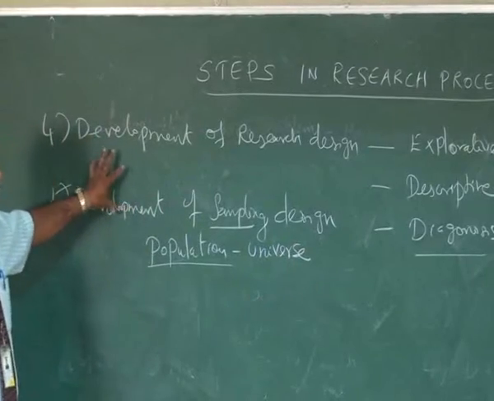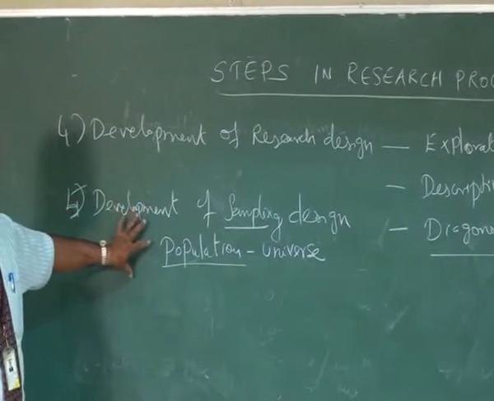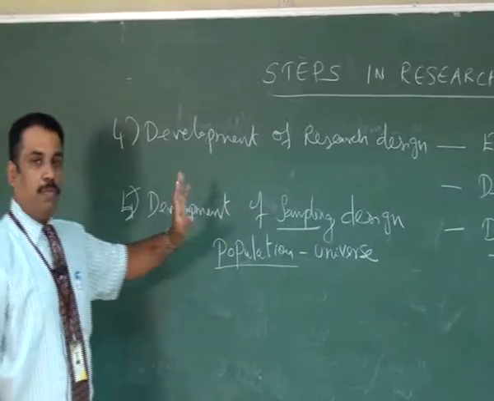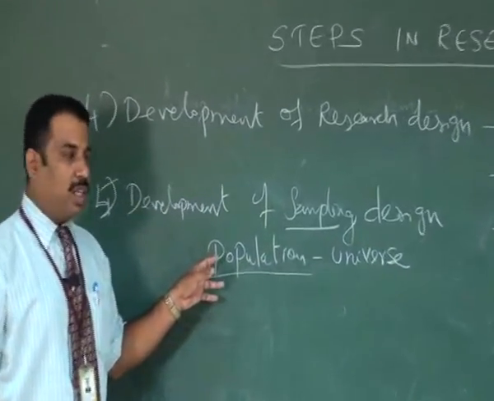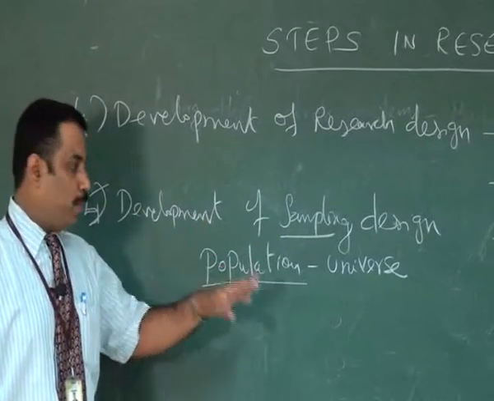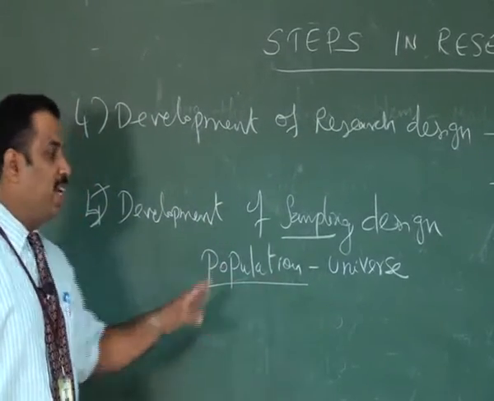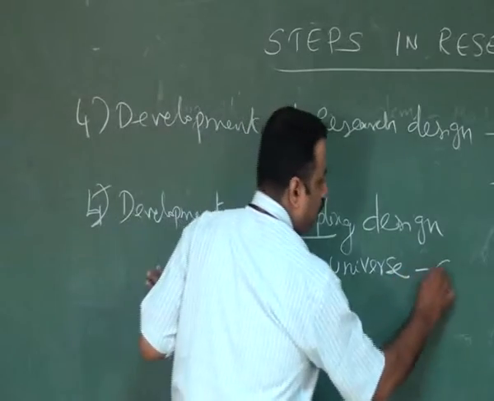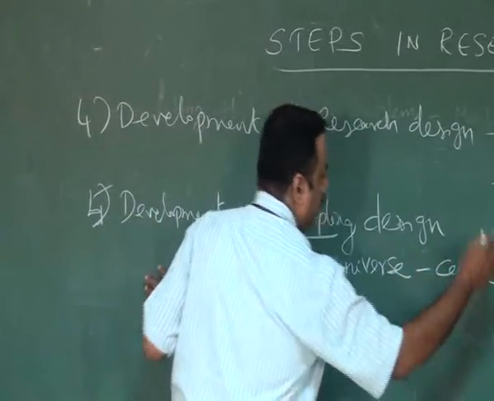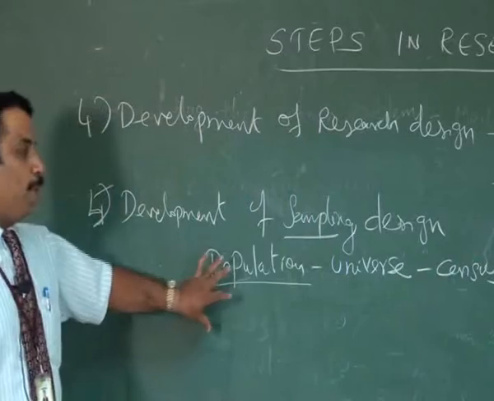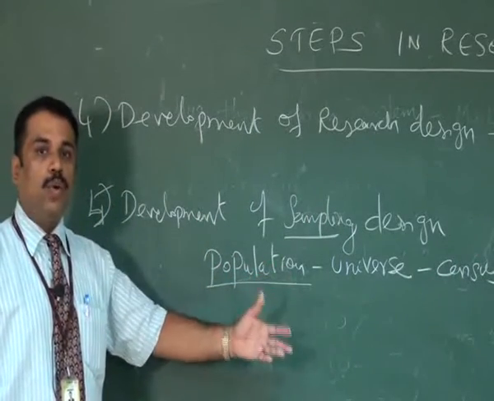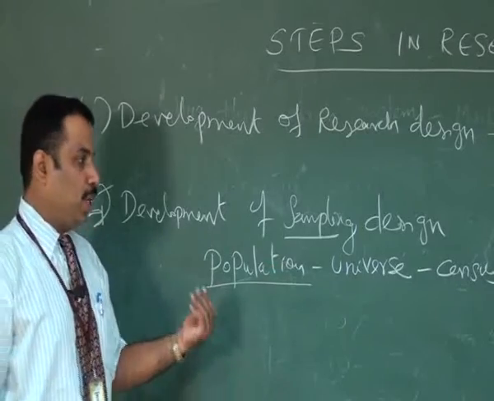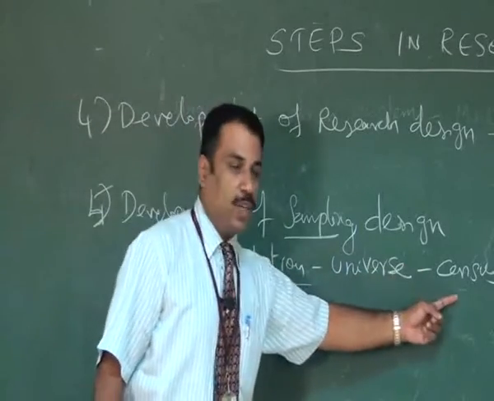So for the research process, the researcher is going to collect the data from the respondents. If the researcher is going to use all the relevant items from the population or universe, it is called census inquiry. That is called population. So he is not omitting any of the respondents from the universe. He is including all the items in the universe. It is called census inquiry.